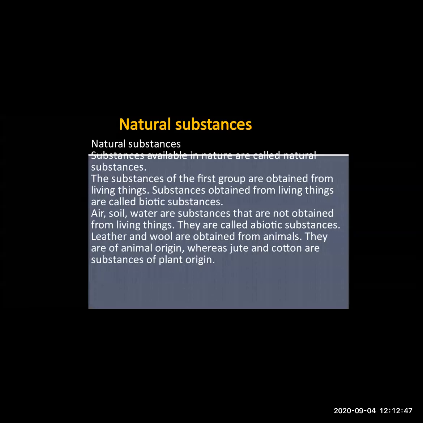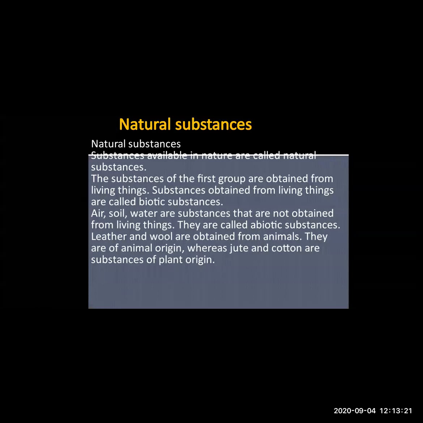Now, these substances are obtained from living things. The substances which are obtained from living things, such as from air, soil, water, are called biotic substances. And if the substances are not obtained from living things, then they are called abiotic substances. We have studied the words biotic and abiotic in the first chapter, natural resources: air, water and soil.